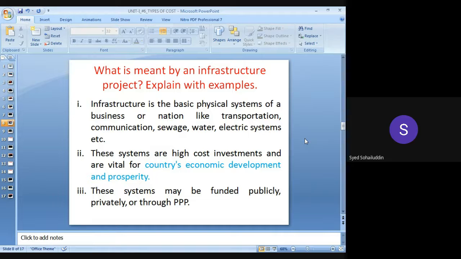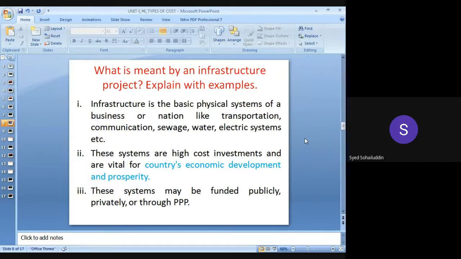These systems are high cost investments and are vital for the country's economic development and prosperity, because various aspects have been covered simultaneously, because we are working with the roads also, we are working with the electrification and water supply also, sewage treatment. So all these are interconnected with the society. These are interconnected with the common man.